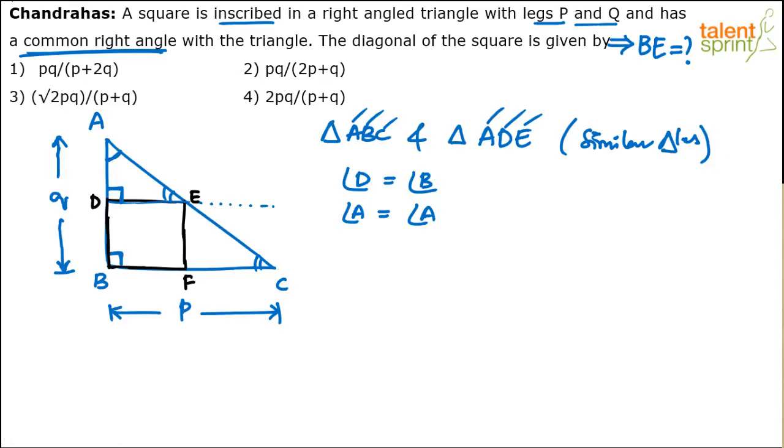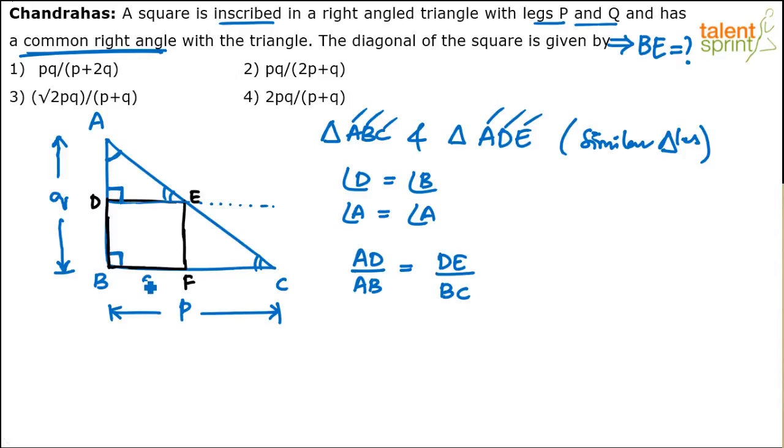One simple observation is that since these two are similar triangles, I can say AD by AB will be equal to DE by BC. Yes or no? AD is this. AD by, in the original triangle, that is AB. And here DE, the base of the smaller right angle triangle, will be proportional to the base of the larger right angle triangle BC. Now substitute the value. So AD by AB equals DE by BC.